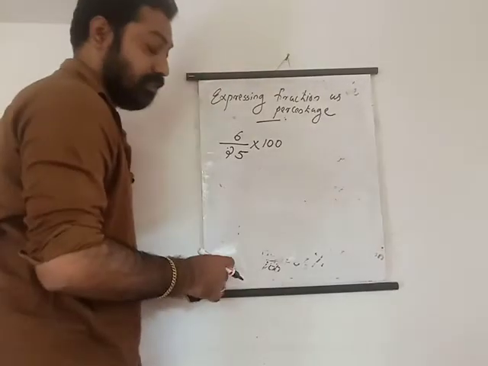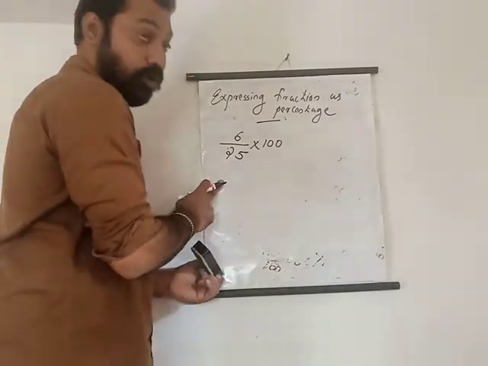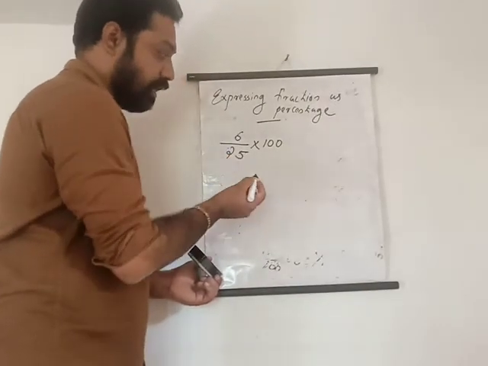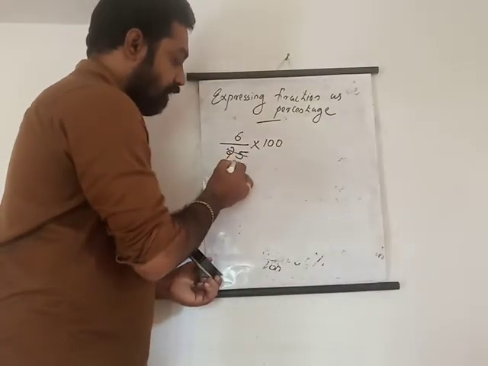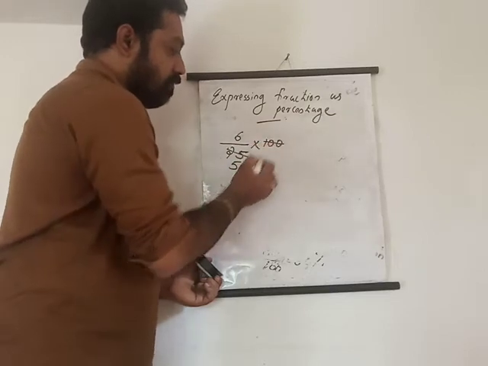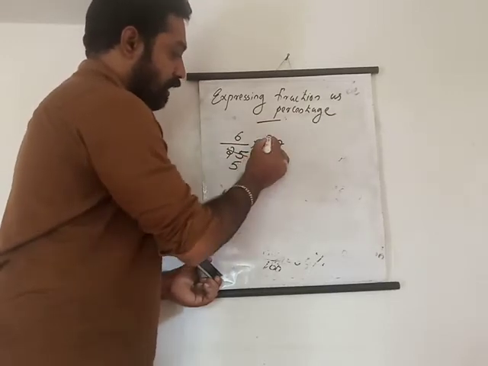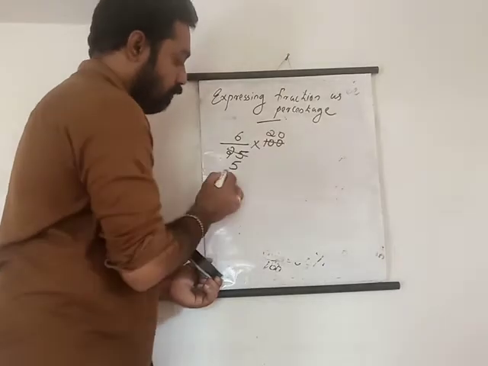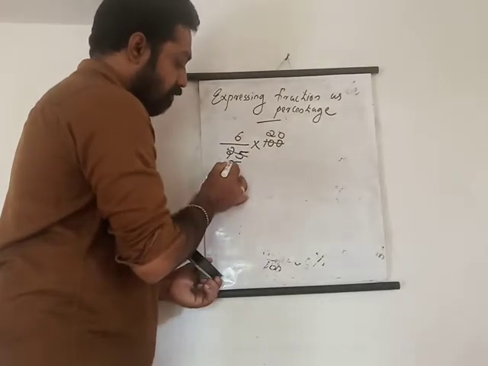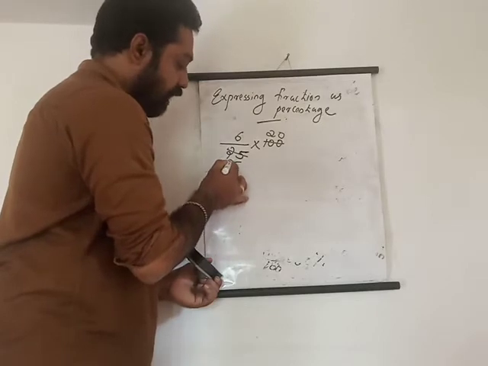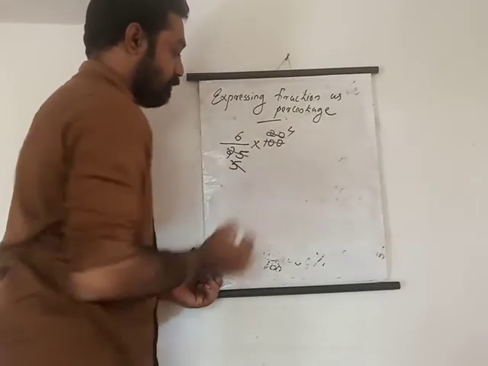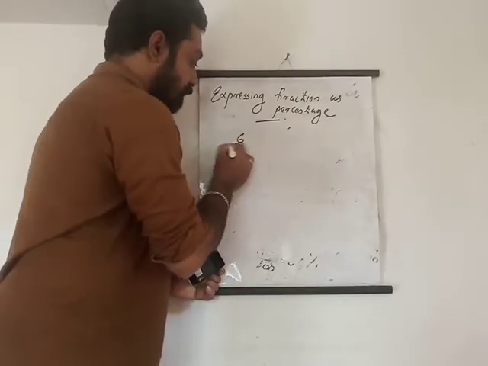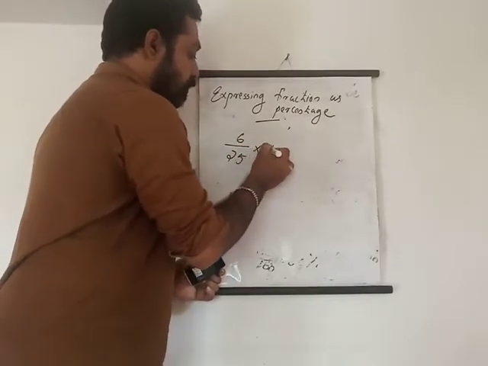So you can continue with 25, or you can continue with 5. If you are taking the common one, 5 5s are 25, I am cutting this one. 2 5s are 10, then you will get 20. Now 20 by 5, you will get 4, since 5 4s are 20. Or maybe you will get confused. That's why it is better to do 6 by 25 into 100.